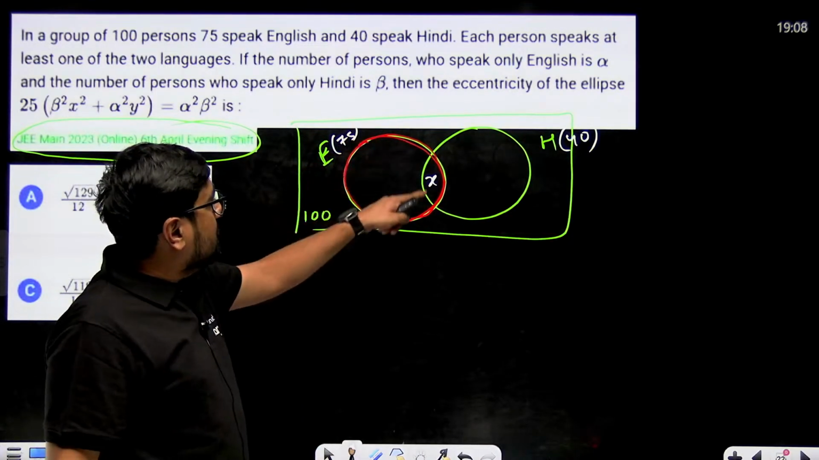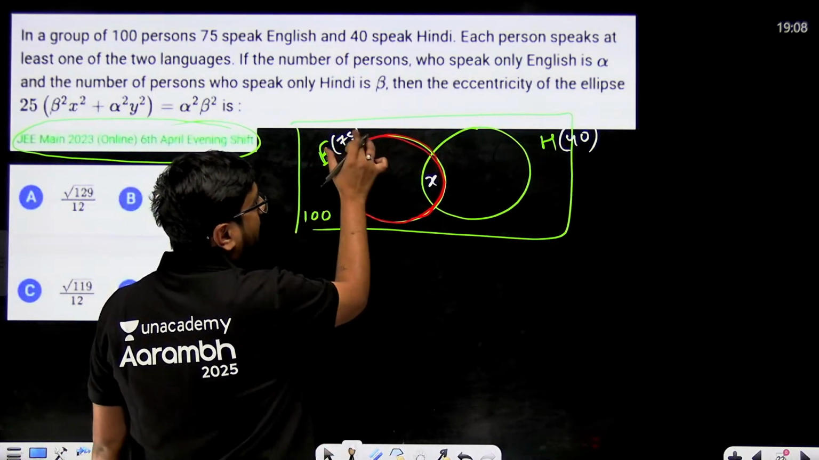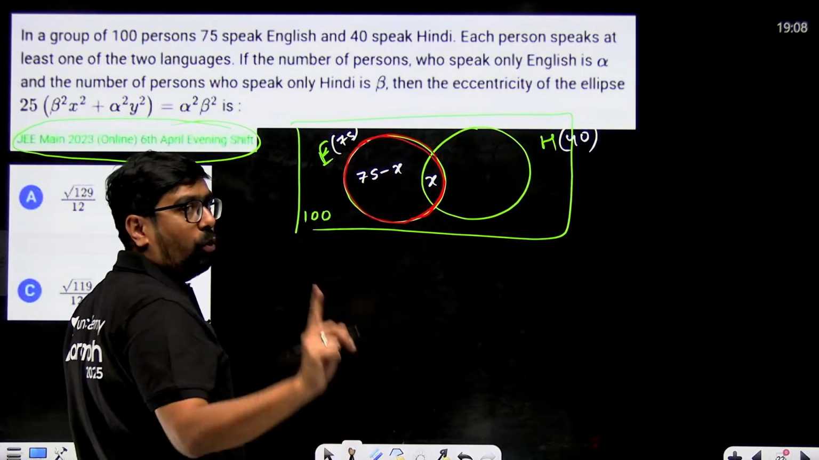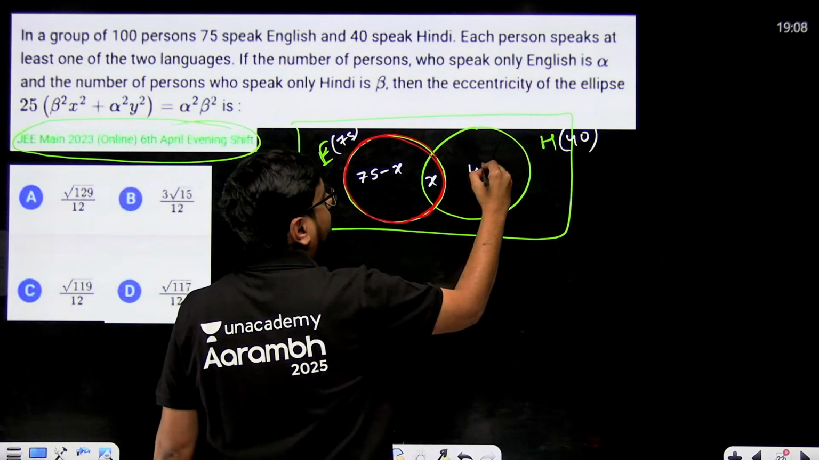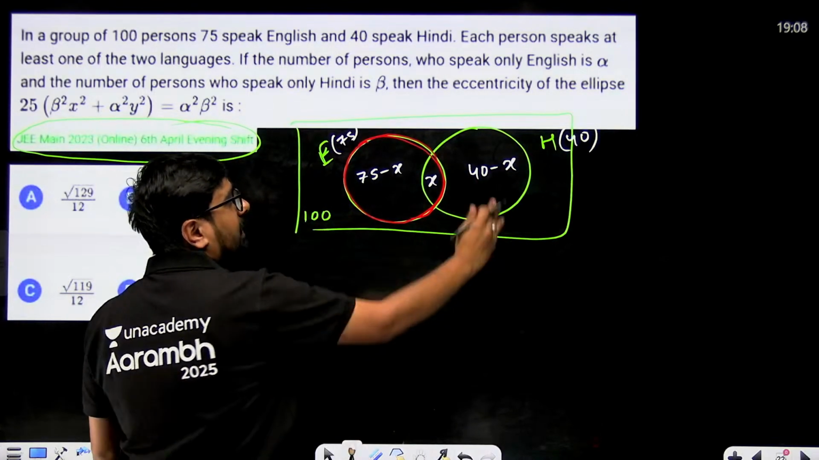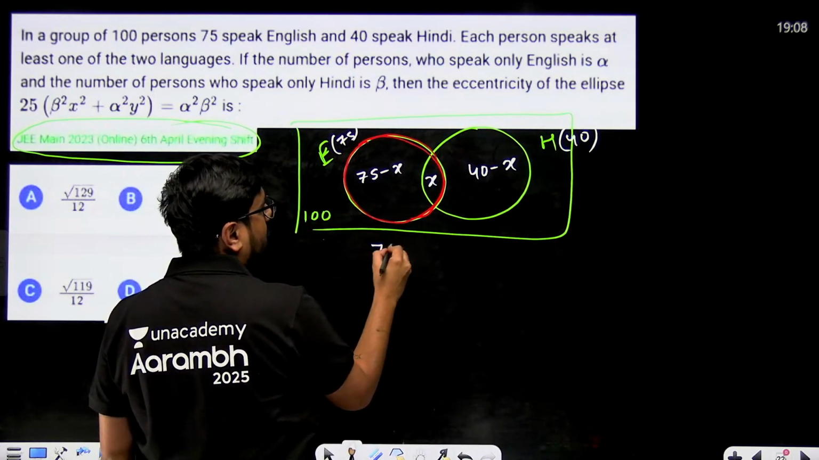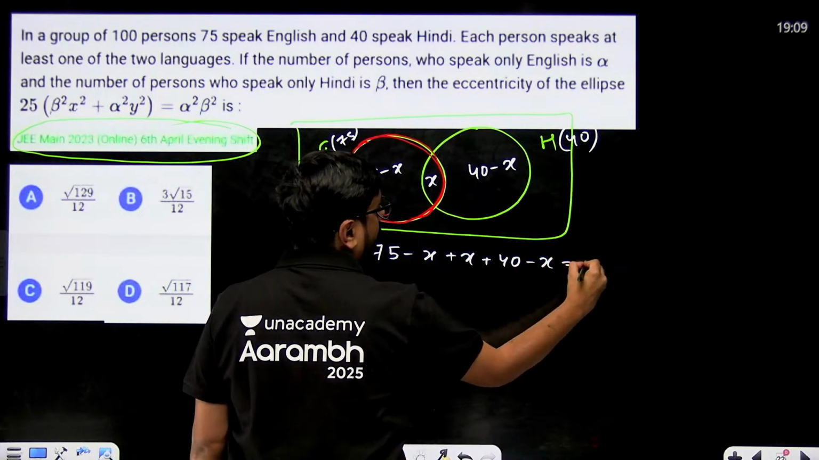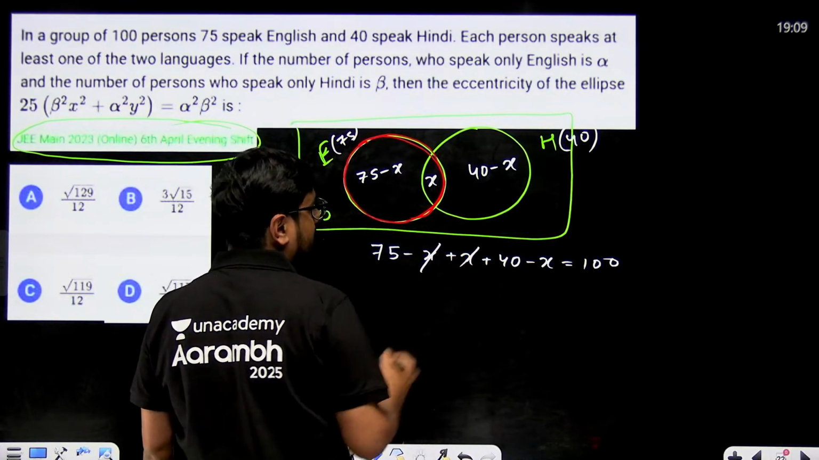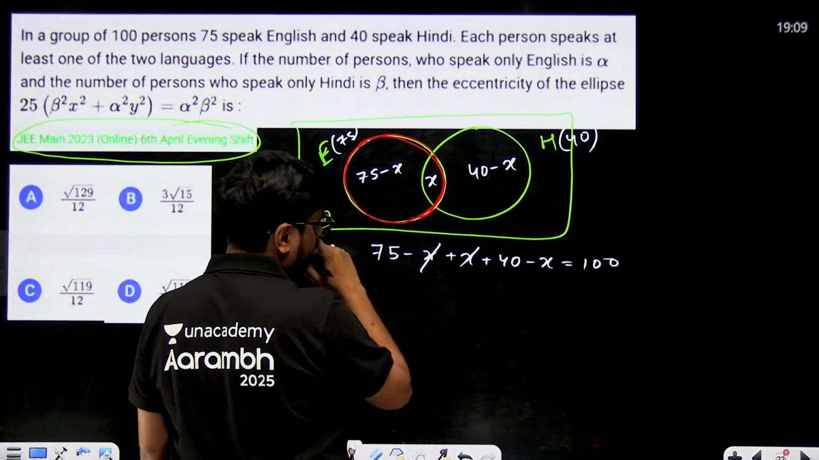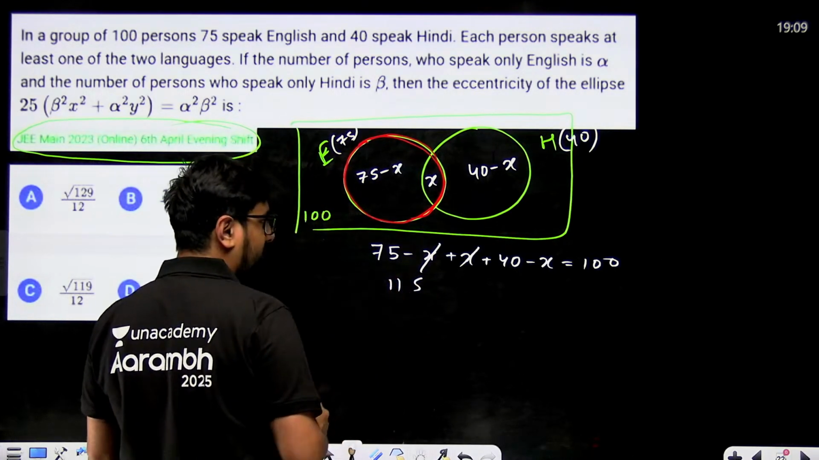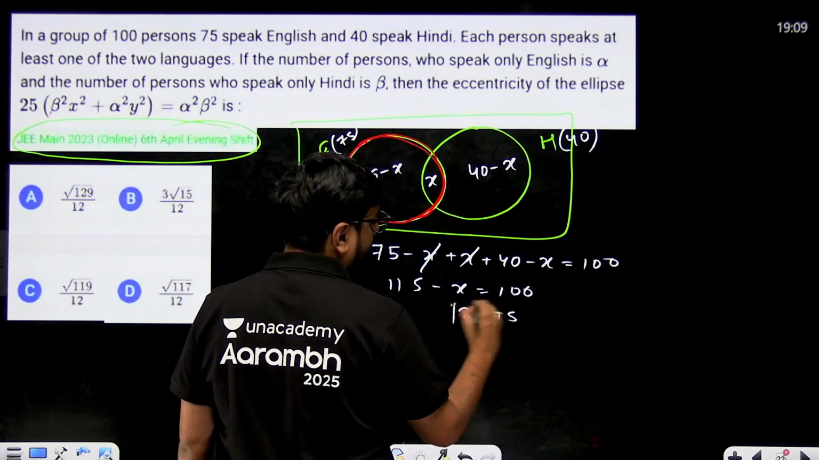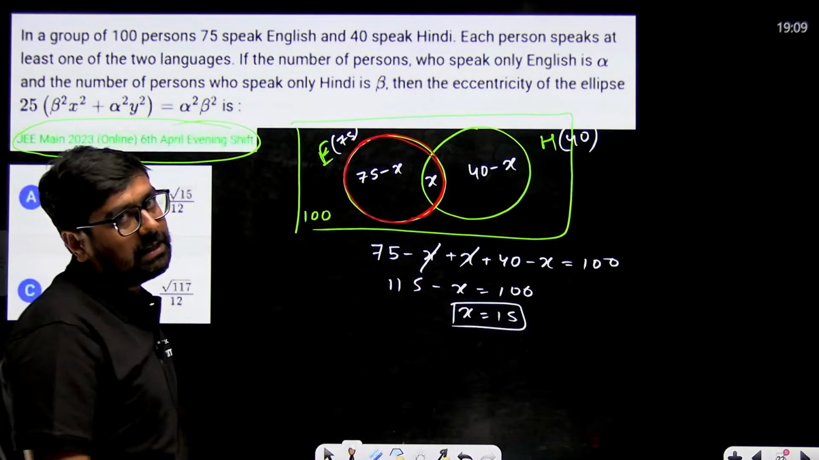So people who speak only English will be how much? Out of these 75 we have to subtract x. So 75 minus x will speak only English. Similarly 40 minus x will speak only Hindi, and the sum of all the three should be equal to 100. So 75 minus x plus 40 minus x plus x should come out to be equal to 100. Minus x plus x cancelled, 75 plus 40, that means 115 minus x is equal to 100. So x comes out to be 15. That means 15 people speak both English as well as Hindi.